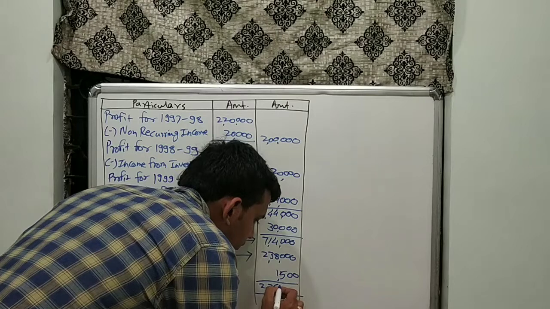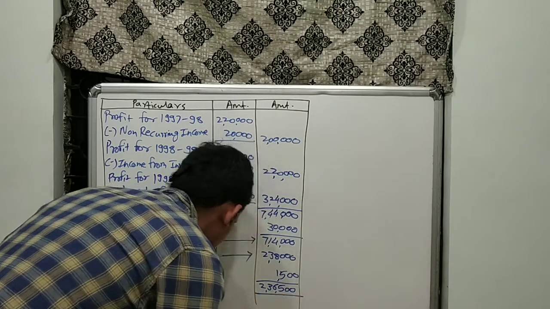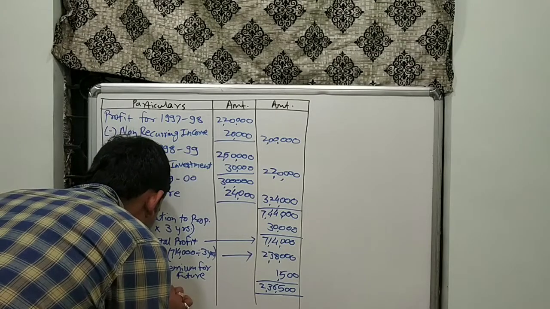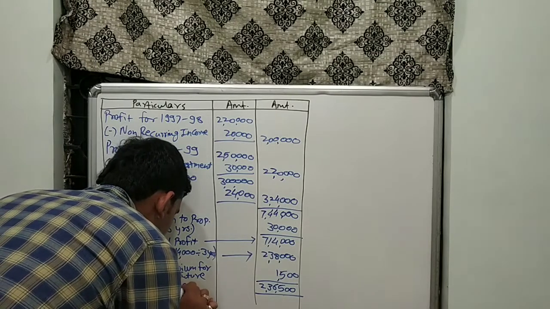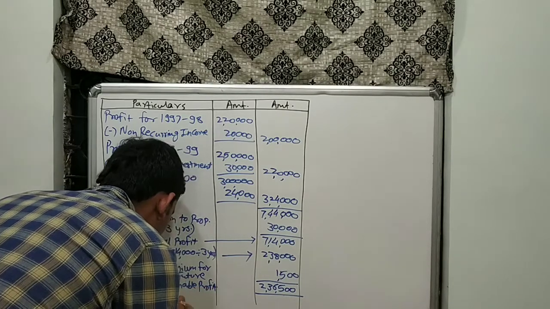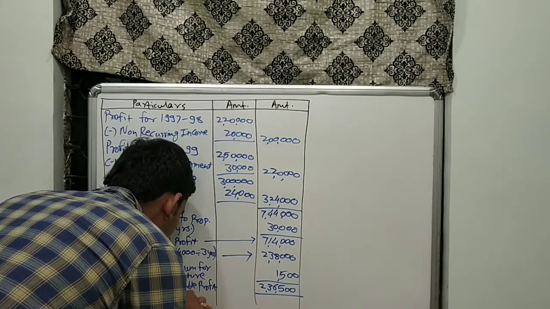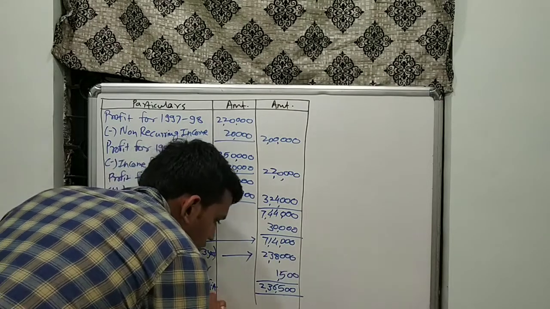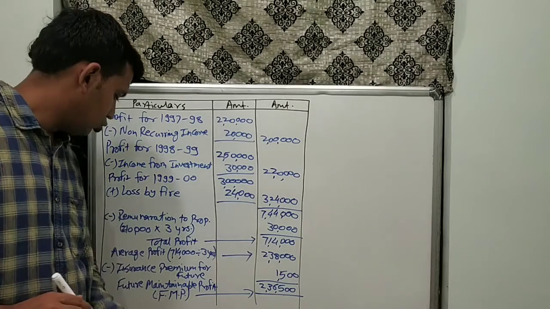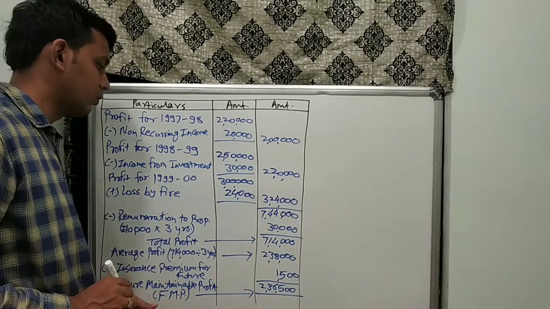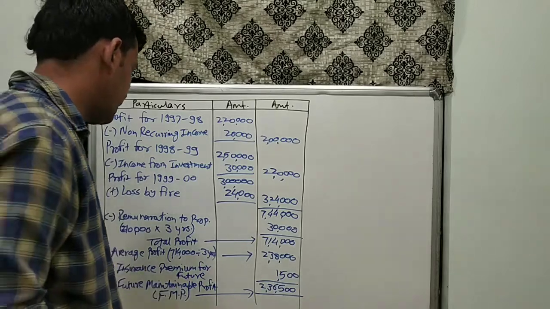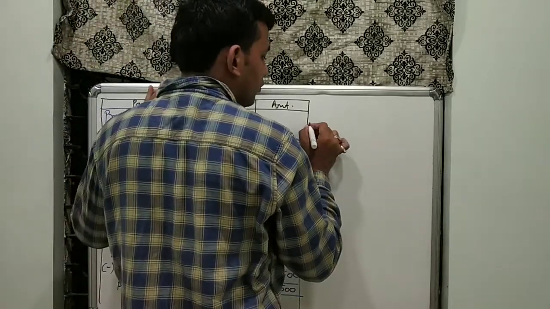Hence our future maintainable profit, which we can also call FMP, is rupees 2,36,500.